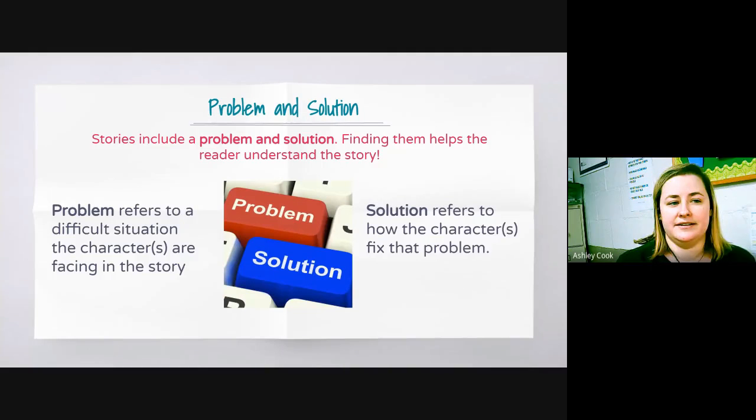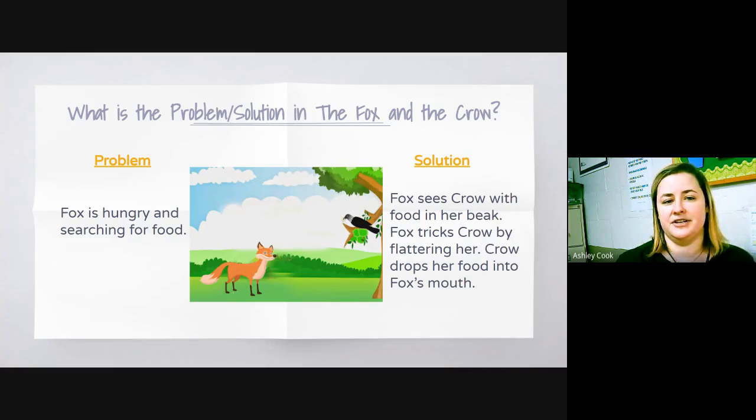Now, problem and solution. Stories include a problem and solution. Finding them helps the reader better understand the story. Just to refresh, problem refers to a difficult situation the character is facing, and solution refers to how the character fixes that problem. So what is the solution in The Fox and the Crow? Well, the problem is Fox is hungry and he's searching for food. His solution, we just went through. Fox sees Crow with food in her beak, and then Fox tricks Crow by flattering her. Crow drops her food into Fox's mouth. That's our problem, and that's how he solves it.